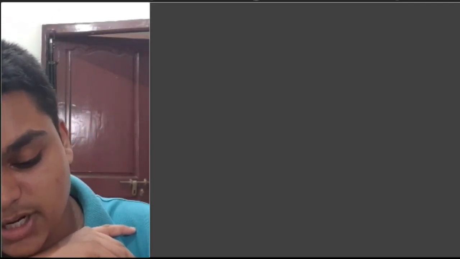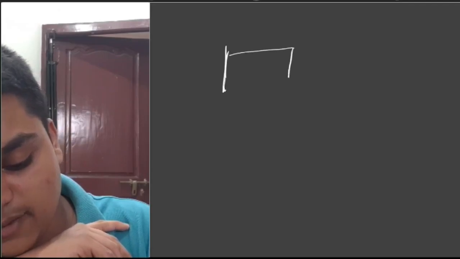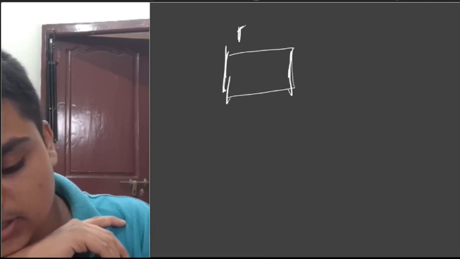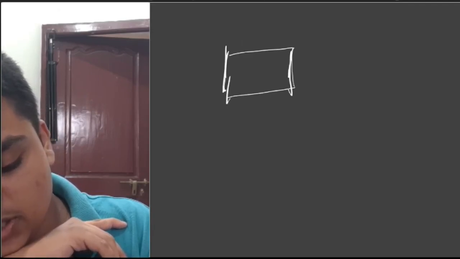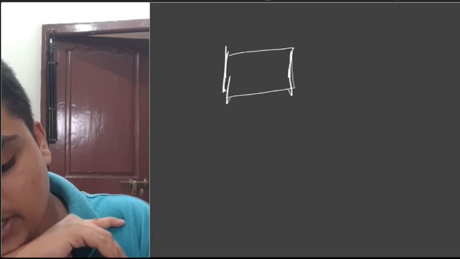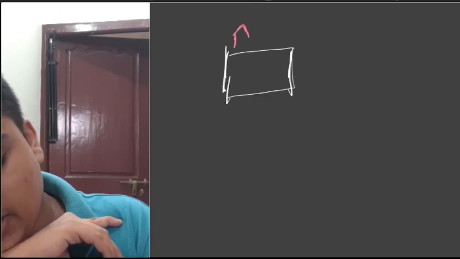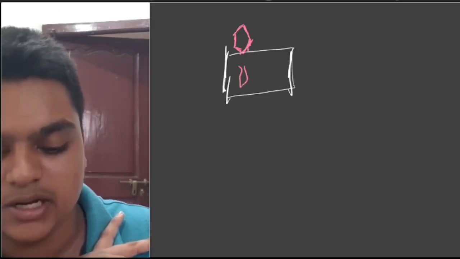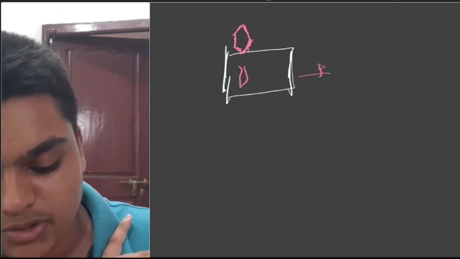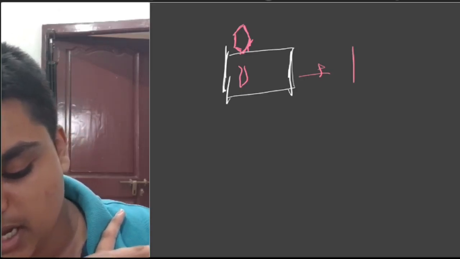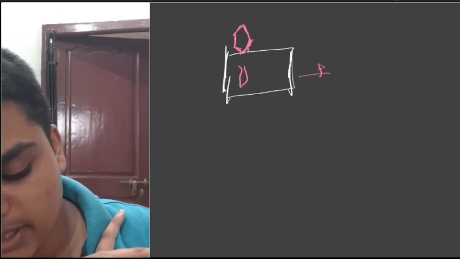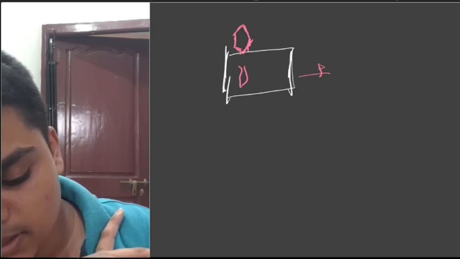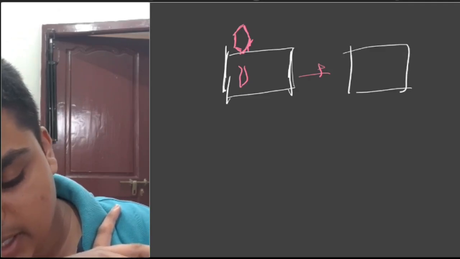In Escherichia coli, the bacteria is affected by a virus called bacteriophage. Say this rectangular thing is your Escherichia coli, and this pink one is your bacteriophage. Whenever this virus sits on this bacteria, it releases its DNA into the bacteria and produces many genes there.